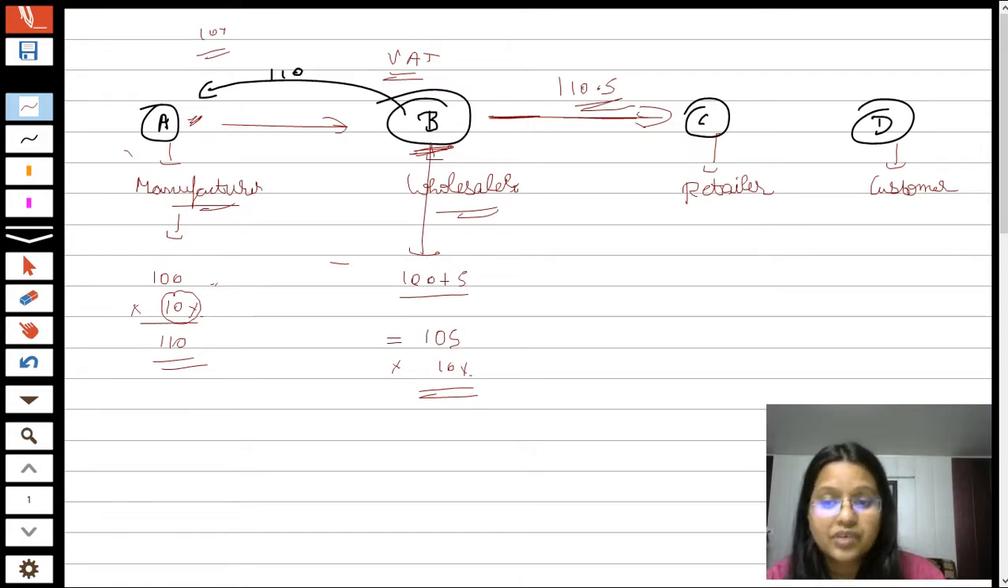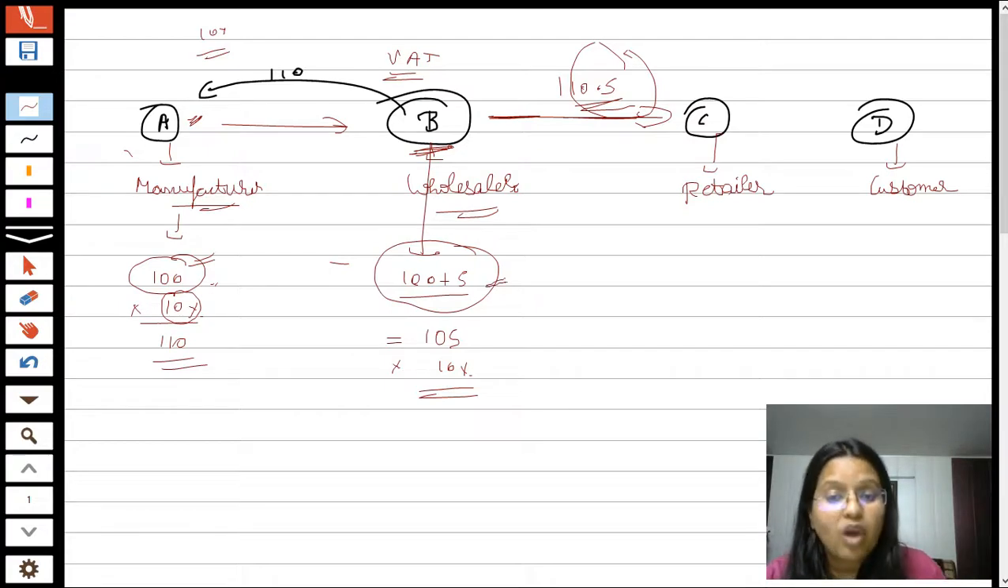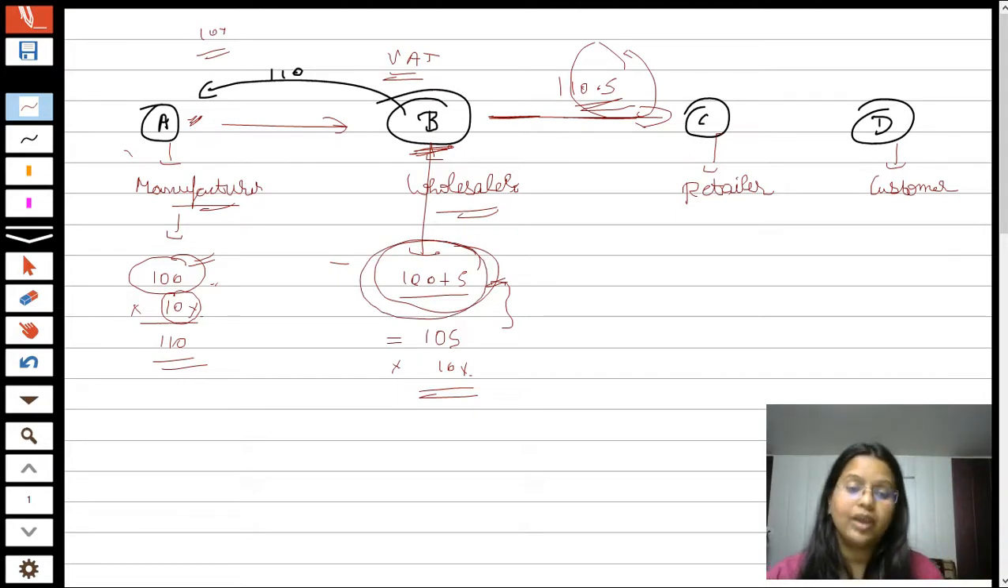Now students, we know that it is a kind of value added tax. Why is it known as value added tax? Because before this part, the manufacturer only costed the 100 rupees, but now the wholesaler added his profit margin, and on the actual cost which Mr. A has sold to them plus his profit margin, he charges the GST on this complete part. That is value added tax.